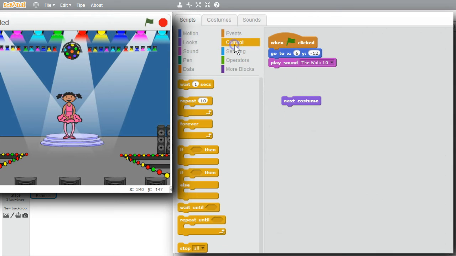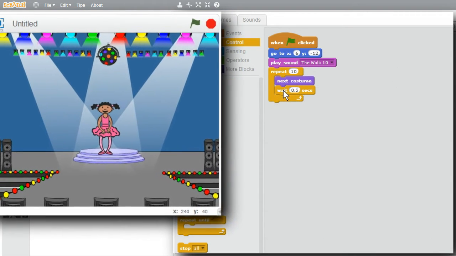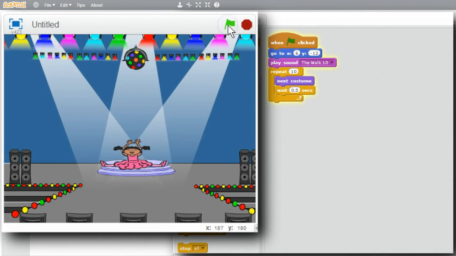I'll go to Control, get the repeat loop, move Next Costume inside, and I'll get the wait block. I'll have her move a little faster, every half second, 0.5. Now when the green flag is clicked, she's moved to the center of the stage, the song starts playing, and for 10 times, the costume is changed and waits a half a second. I'll run it now, green flag. Doesn't quite seem like the right rhythm, and it's a little too short.